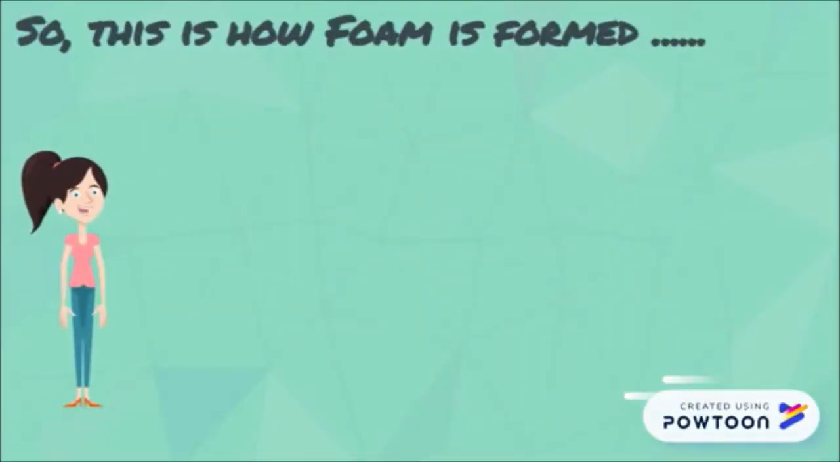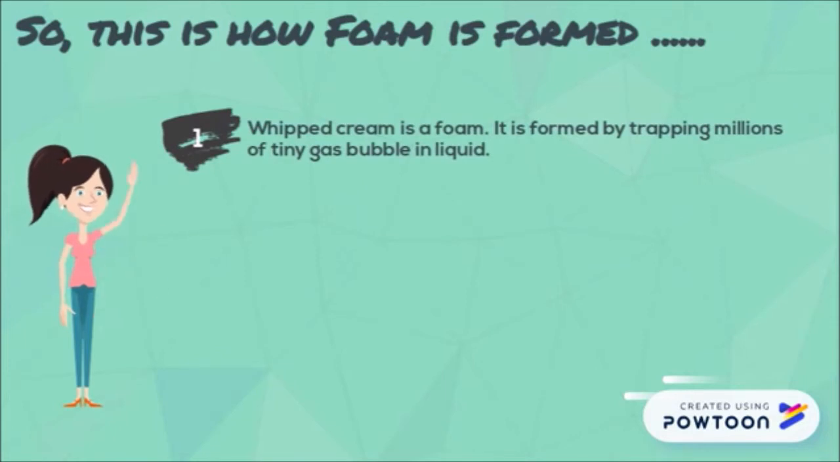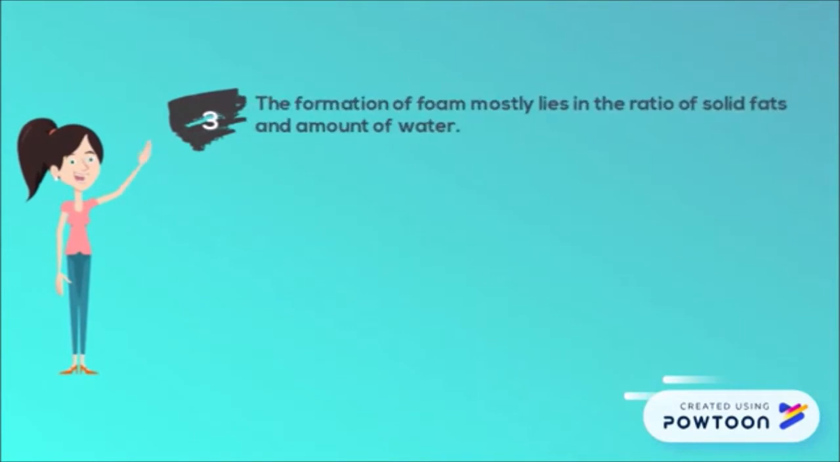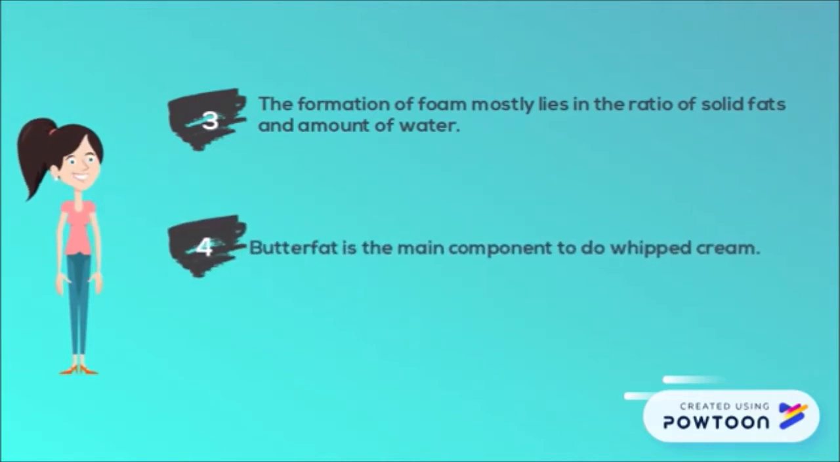So, this is how a foam is formed. Whipped cream is a foam. It is formed by trapping millions of teeny gas bubbles in liquid. When air and water whisking together, hundreds of bubbles produce then pop. Only water and air leave. Furthermore, the formation of foam mostly lies in the ratio of solid fats and amount of water. Butterfat is the main component to do whipped cream.